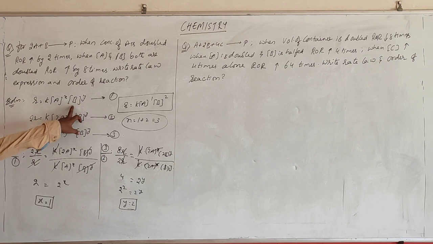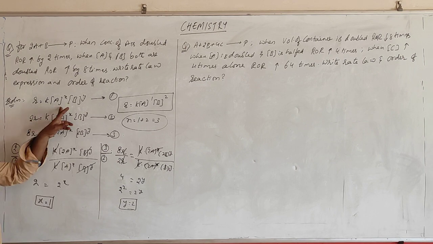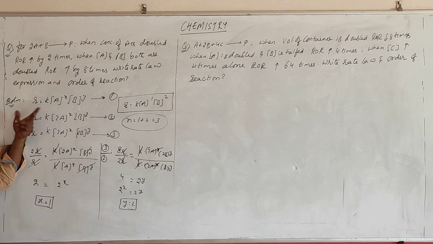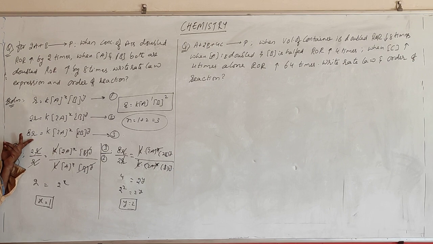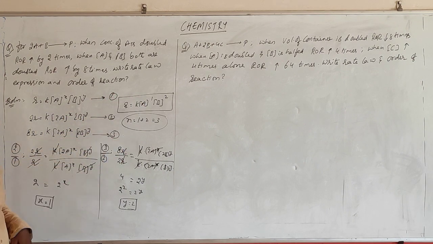So first I have written this equation, rate equals k a power x, b power y. We should not take the stoichiometric coefficients here. This is the first equation. The concentration of A is double, so A has become double and the rate has become double, while B has not changed. The next condition mentions that when concentration of A and concentration of B are both double, the rate becomes 8 times. Then finally you write the rate equation in this pattern, and the order is 3.